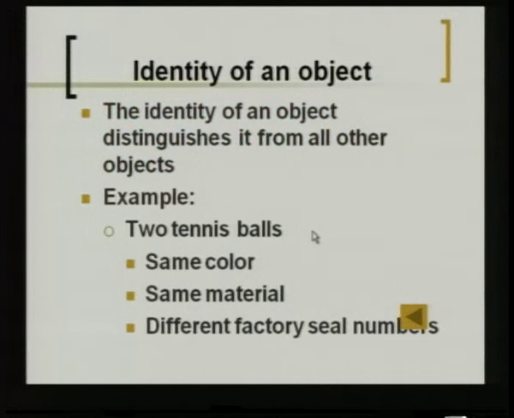An example is you can have two tennis balls. They mostly look alike, they have the same color, the same shape, mostly the same dimensions also, but they can have different companies which manufacture them, and even if one company is manufacturing them, they would have been manufactured on a different date or at a different time or in a different sequence. So, though the color, the material may be the same, the shape, dimensions may be the same, there will be some identity that differentiates one tennis ball from another.